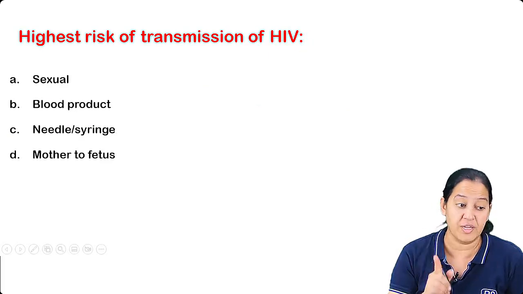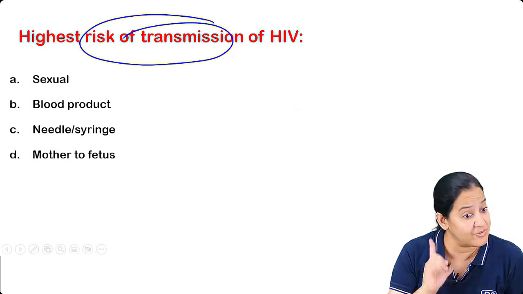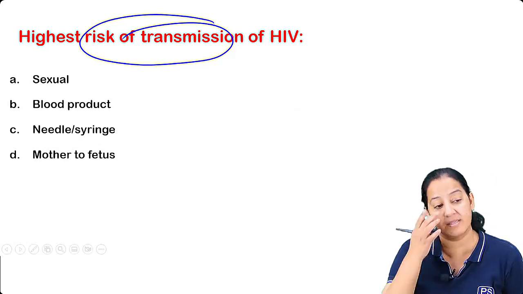Now read the question carefully. Don't make mistakes. I'm asking risk of transmission. Highest risk of transmission. I'm not asking most common route. Mind it, I'm not asking most common route.